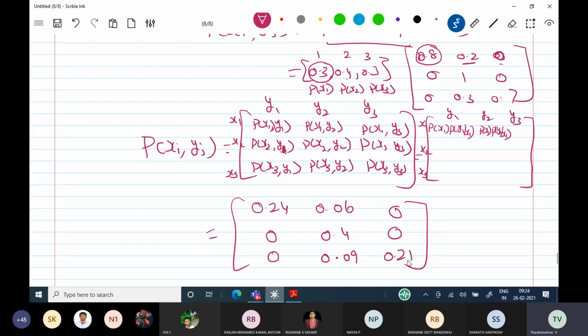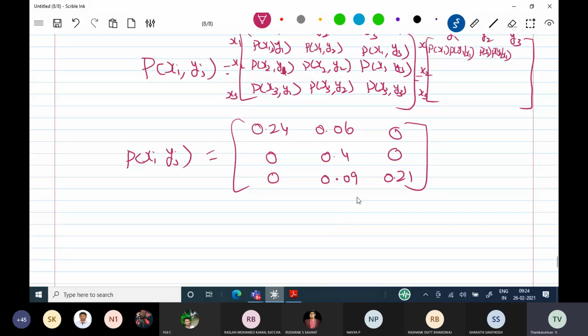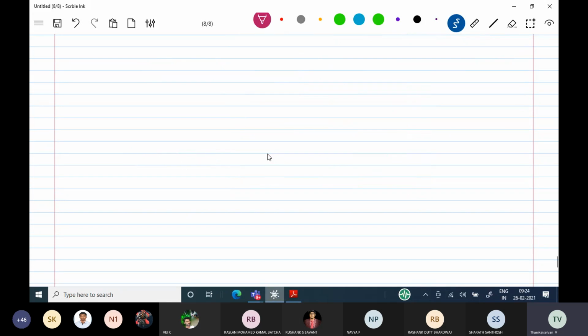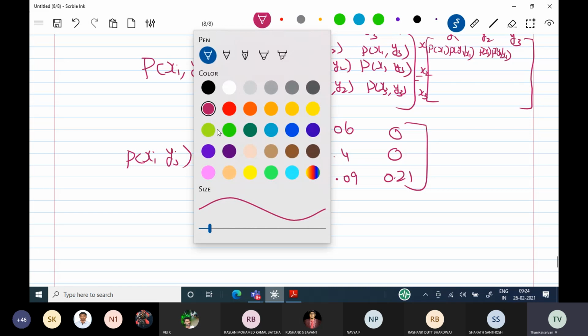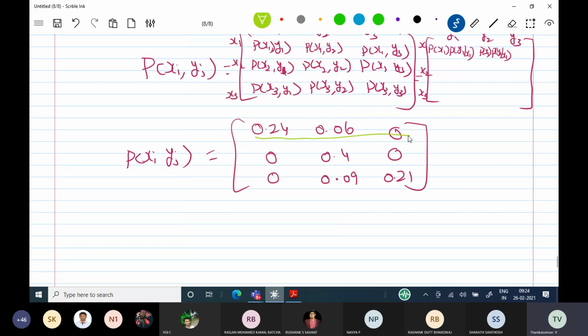This matrix is the joint probability matrix. It consists of three properties actually. First property: the sum of all the elements in a given row will give the probability of xi. First row means probability of x1.